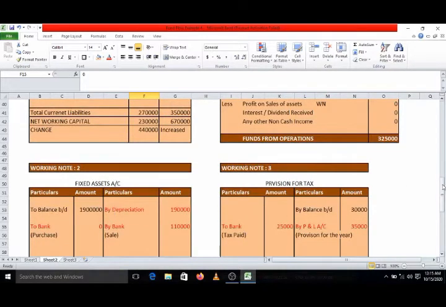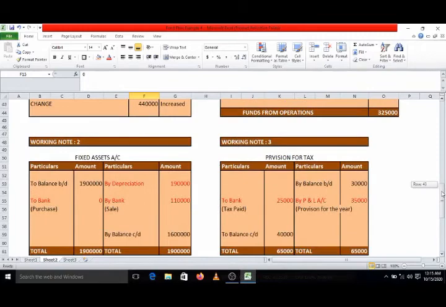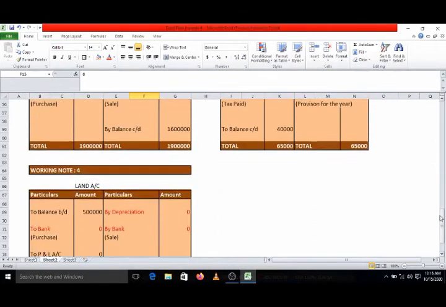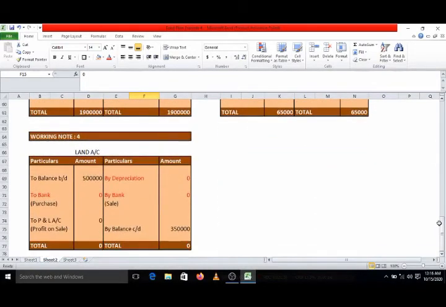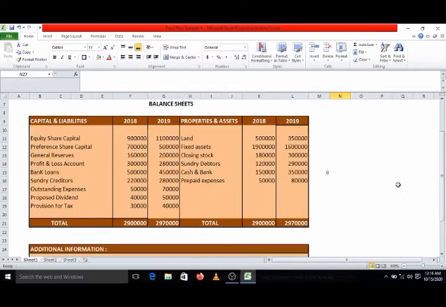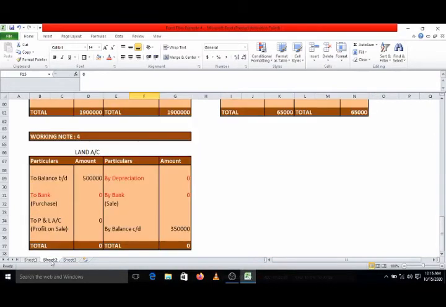But still one piece of information is pending, that is the land account. So it is better that we now prepare the land account also, so we can find out whether something is missing. Come to the balance sheet: land opening balance 5 lakhs, closing balance 3,50,000, which I have already recorded.